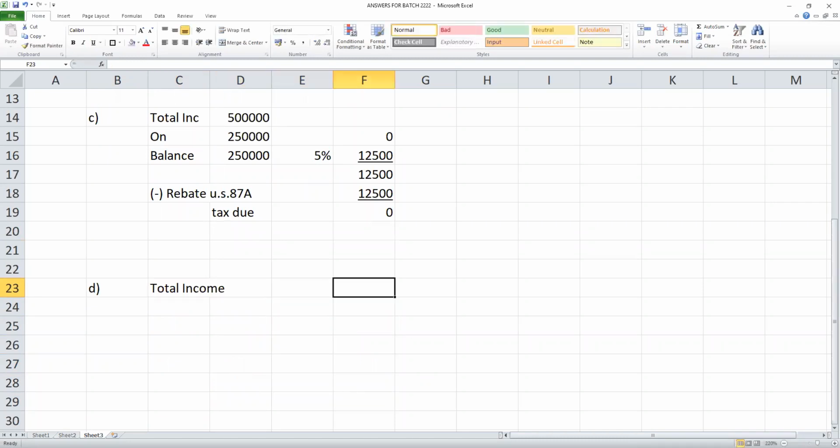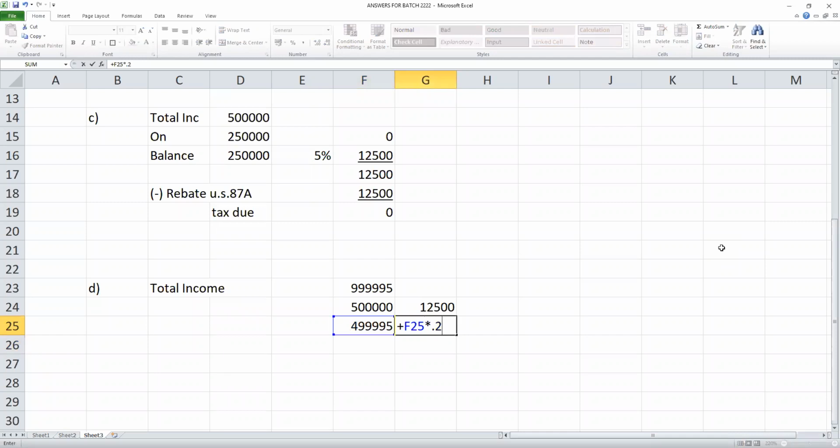Next one. Total income 9,99,995. Now, if you calculate the tax: on 5 lakhs, 12,500, balance at 20% tax, and then 4% cess. You can see the fraction in this.